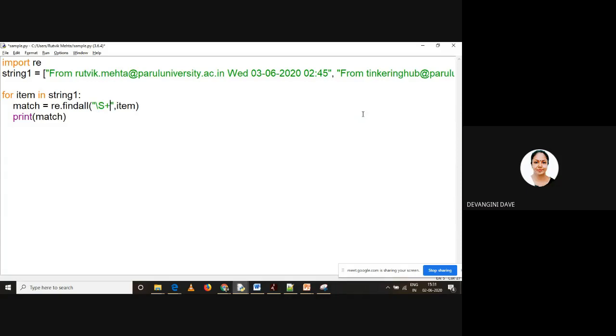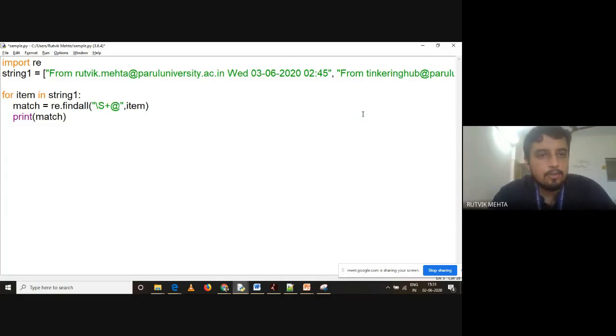So what I want to extract over here is /S plus, at the rate, /S plus.